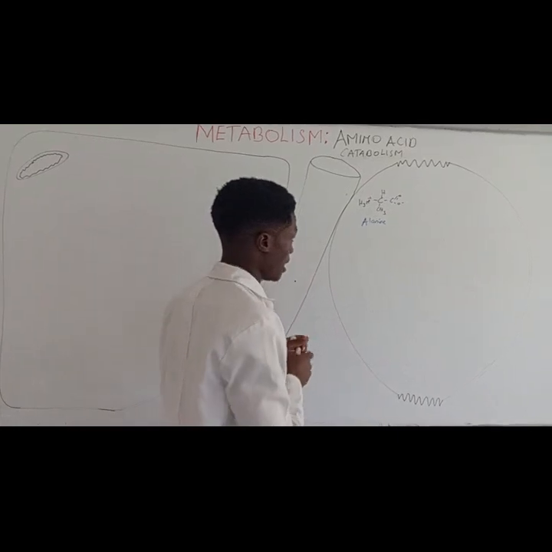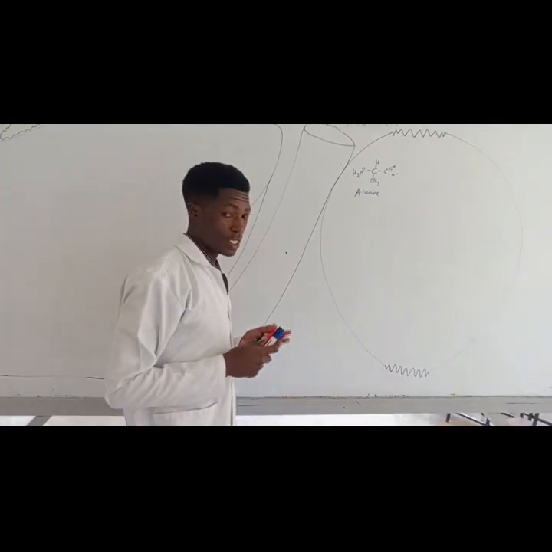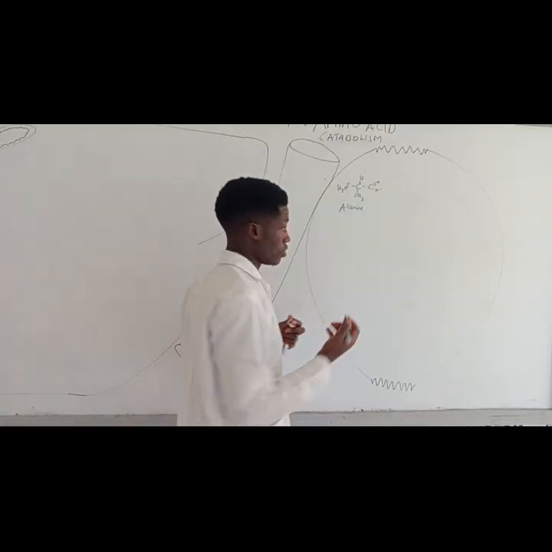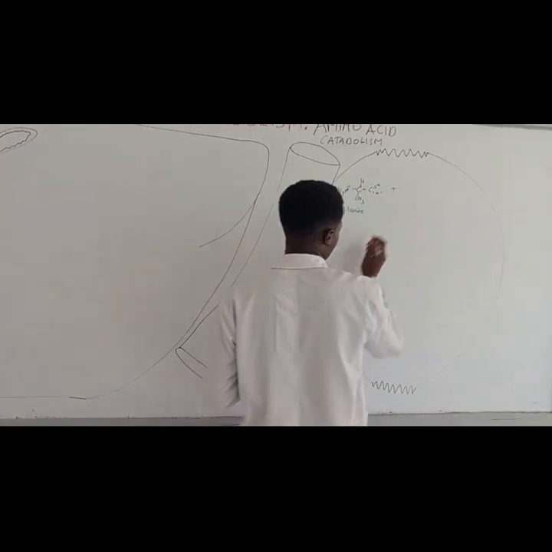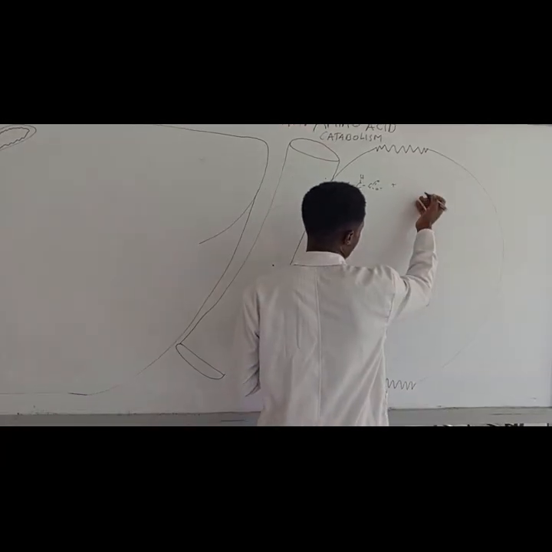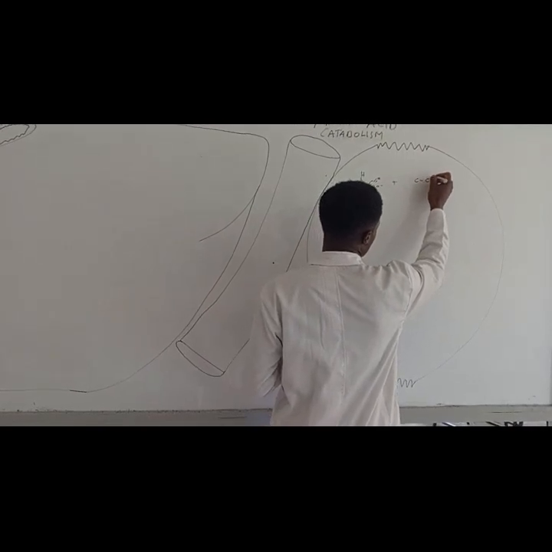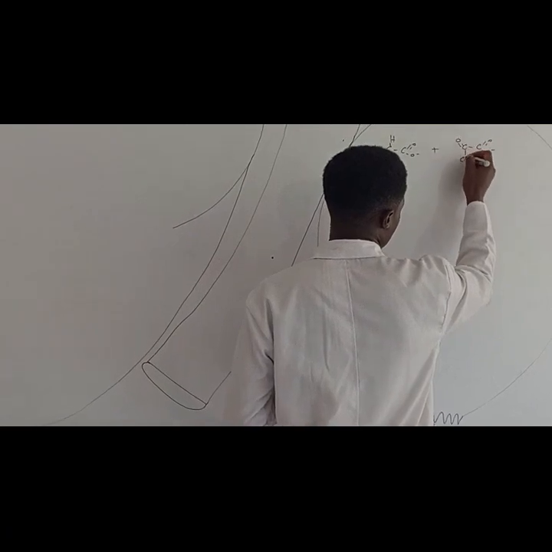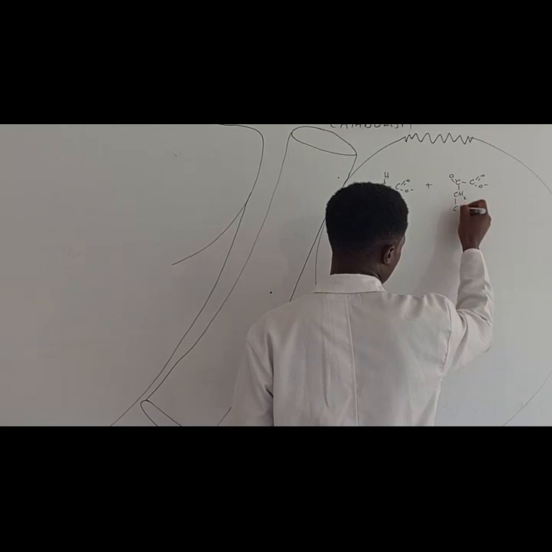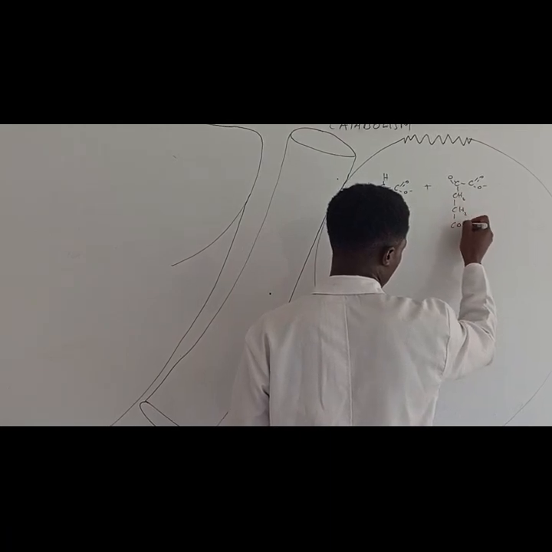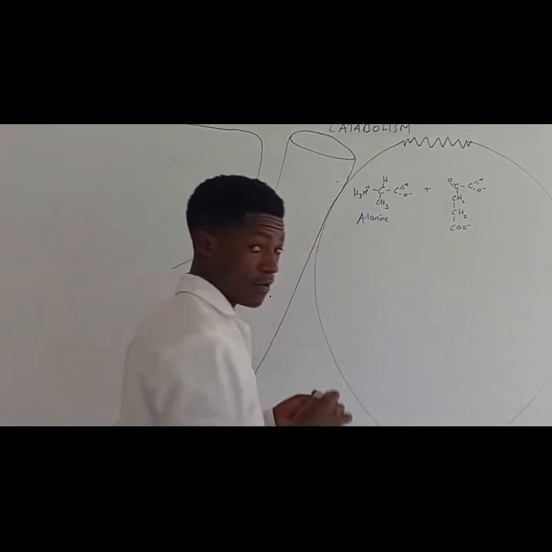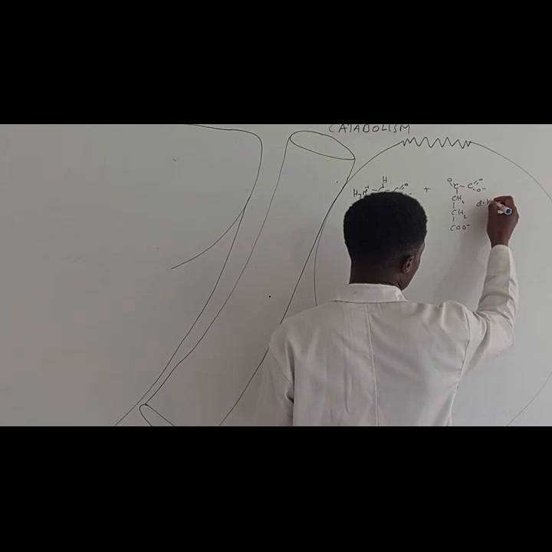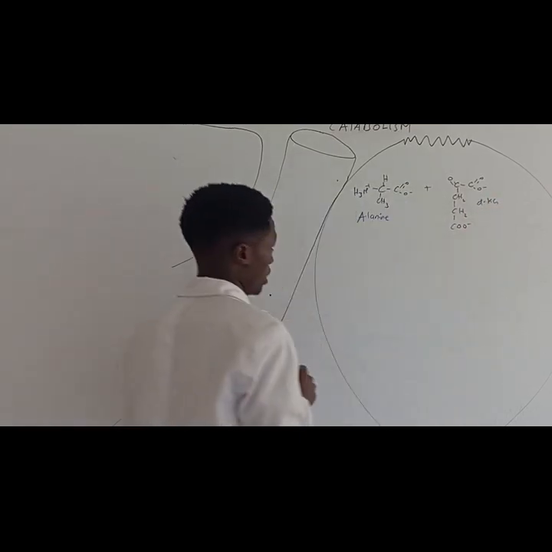Now this alanine can react with an alpha keto acid, right? And the alpha keto acid in this case is going to be the alpha ketoglutarate. So we can react this with the alpha ketoglutarate, which is CH2... That's our alpha ketoglutarate. So alpha ketoglutarate.